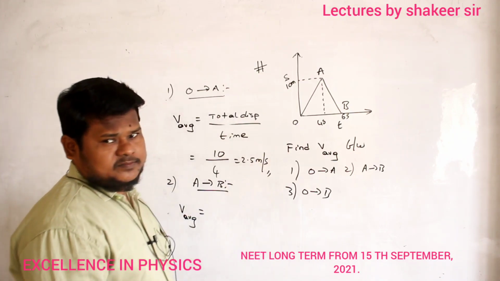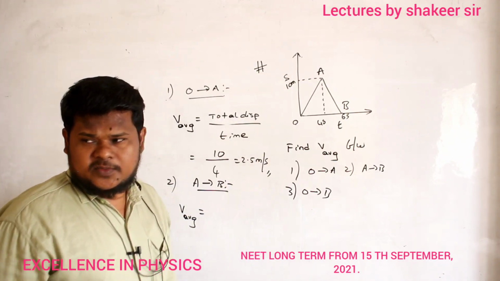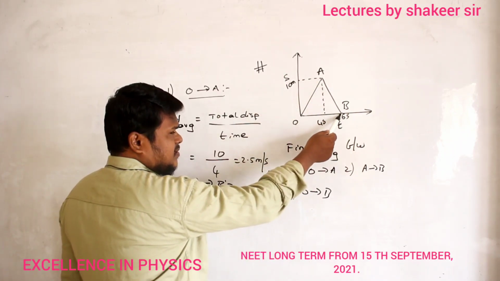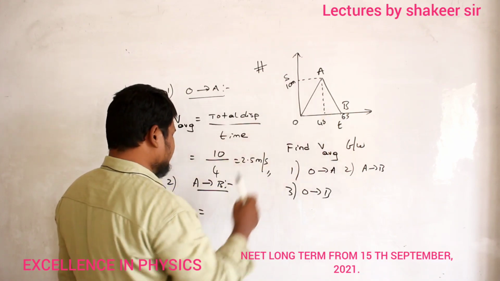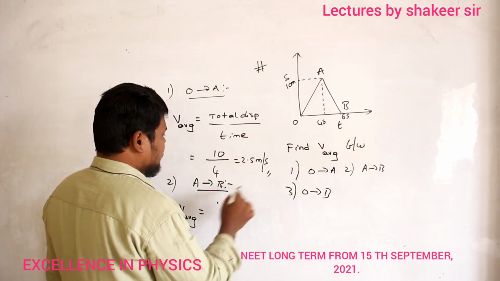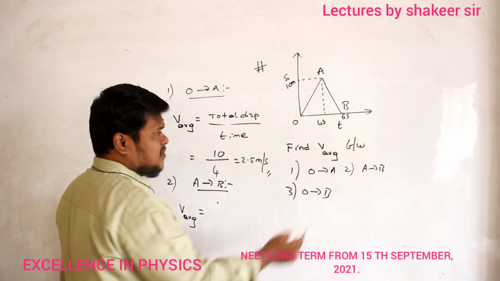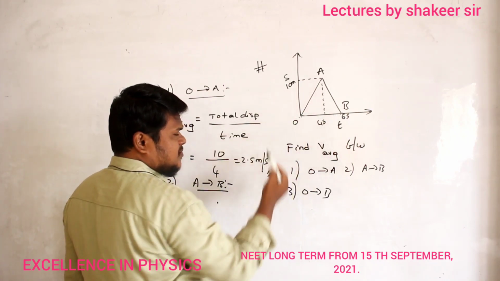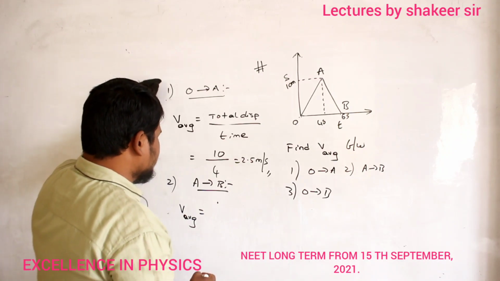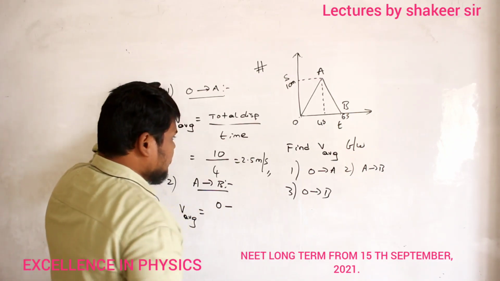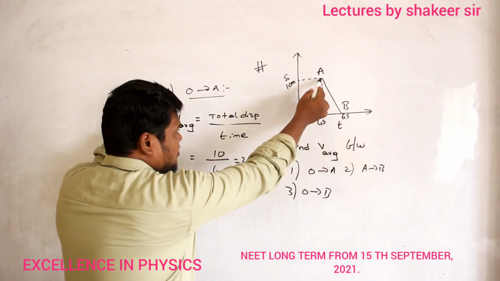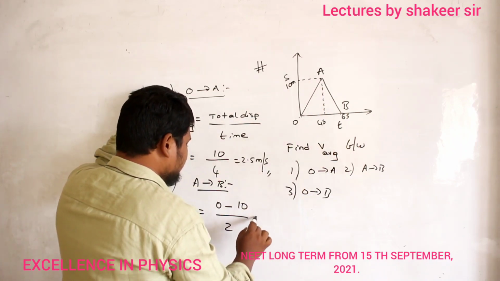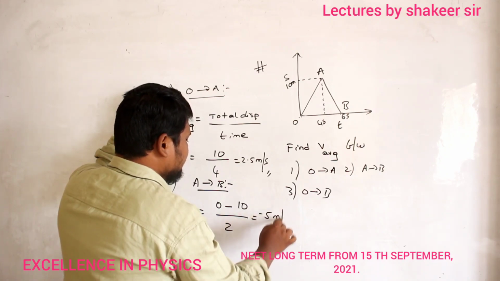Or you can simply call it negative velocity. Okay, so what is the change in displacement? Change in displacement is final displacement minus initial displacement. Final displacement is nothing but 0. So I will write 0 minus initial displacement. Initial displacement is 10, divided by time taken, 2 seconds. So it is minus 5 meters per second.